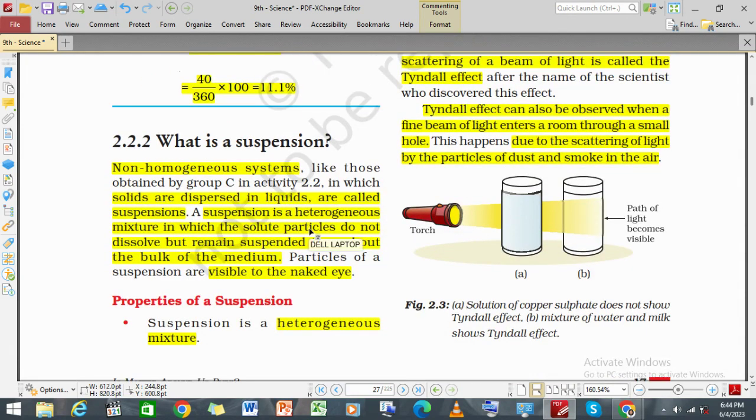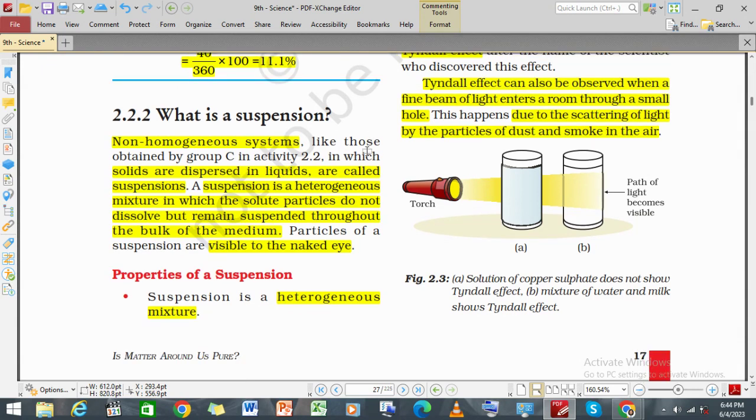Now, what is a suspension? A suspension is a non-homogeneous system. That means it is not homogeneous. Homogeneous means uniform, so in a suspension it is not uniform. When a solid is dispersed in a liquid, it is known as a suspension. A suspension is a heterogeneous mixture, that is a non-uniform mixture, in which the solute particles do not dissolve but remain suspended throughout the bulk of the medium. They do not get dissolved completely, and they are also visible to the naked eye.